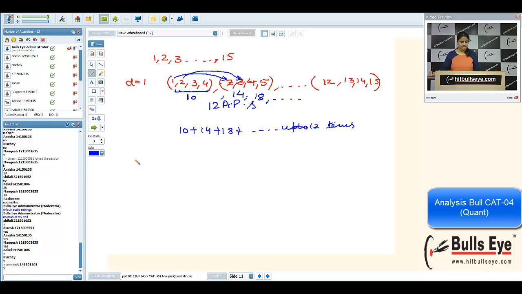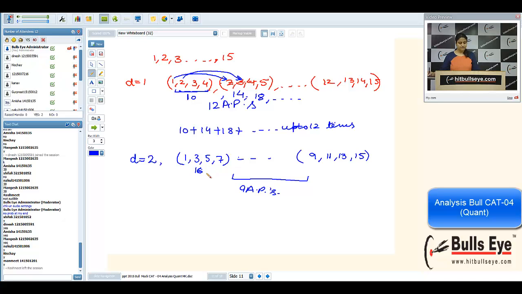Again an AP. With a common difference of 2, it will be 1, 3, 5, 7. With the same logic, I am writing the last AP. It will end in 15. I am going backwards: 13, then 11, then 9. So how many APs are there? 9 APs. What is the sum? It will be 16.